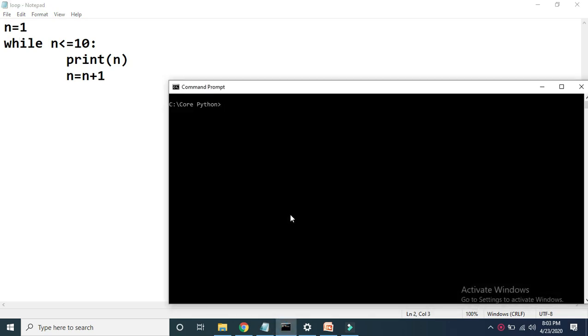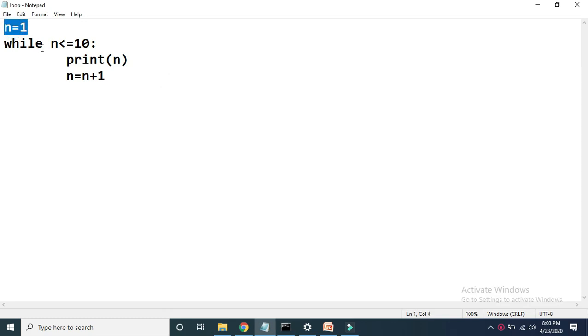When we execute this program, we will get numbers from 1 to 10. Its execution and compilation we have already discussed in our previous video. Initially the value of n will become 1, then it will check the condition 1 less than 10. True, so it will come inside and print n as 1, and then 1 will be added to the previous n, so the new n will become 2, and then again control will be transferred to the while condition.